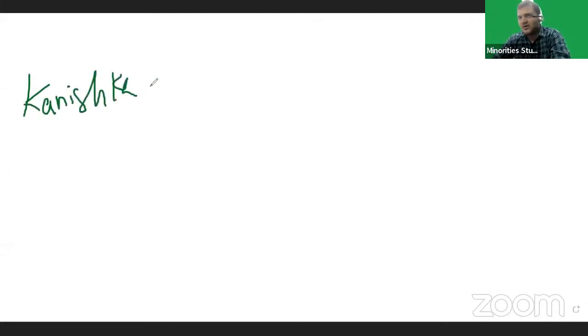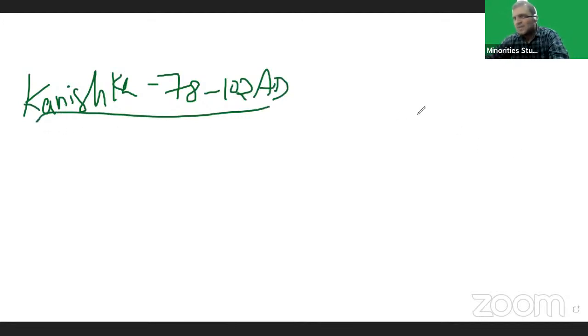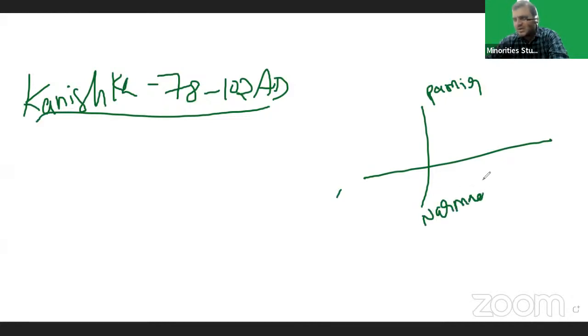After Bhima, Kanishka became the ruler. Kanishka was the greatest ruler. He ruled between 78 AD and 102 AD. Pamir was the north boundary, and the Narmada River was the south boundary.